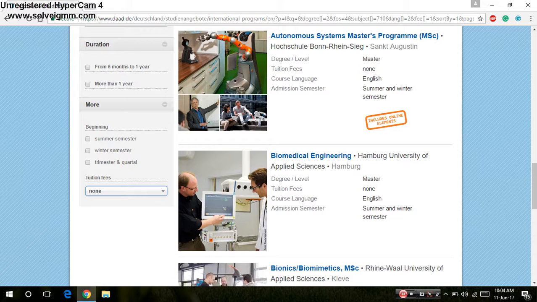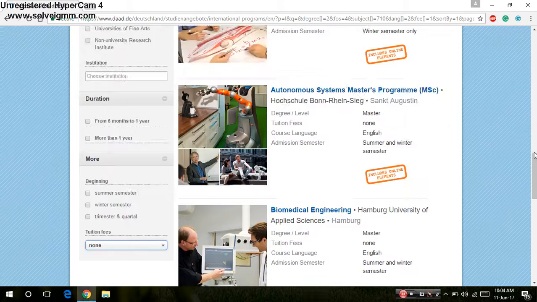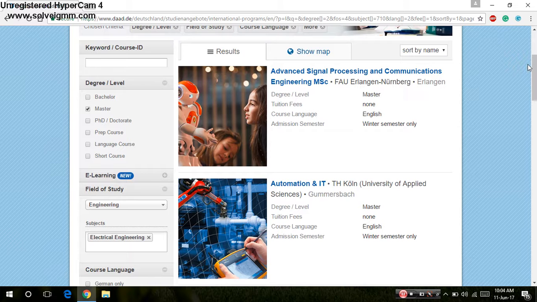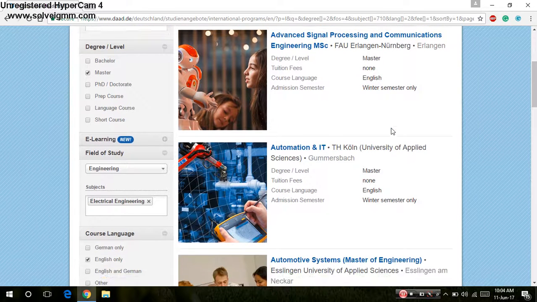On the criteria which I have given, this website will show results based upon my electrical engineering. These are the specializations that are given in Germany with English language and also in master. None for tuition fees, and winter semester. If you select